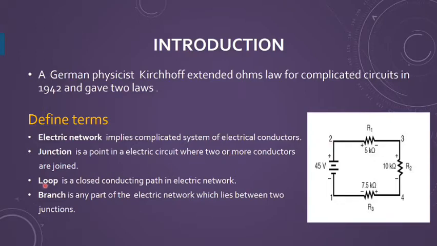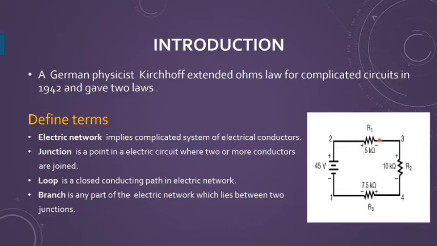Next is the loop. A loop is a closed conducting path in the electric network. If I join all the junctions 1, 2, 3, 4, then this is a loop that is formed, or we may call it a mesh also. Next is the branch. A branch means any part of the electric network which lies between two junctions, like 2 and 3. So this is your branch.